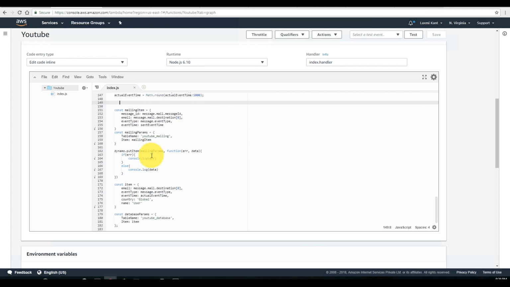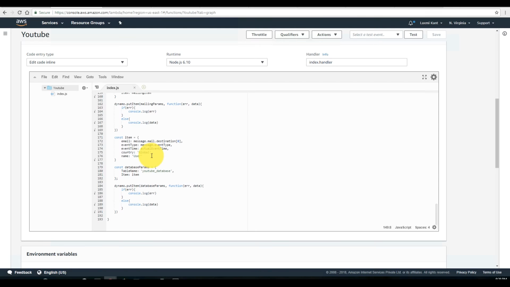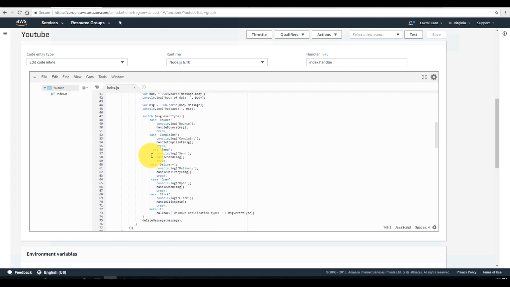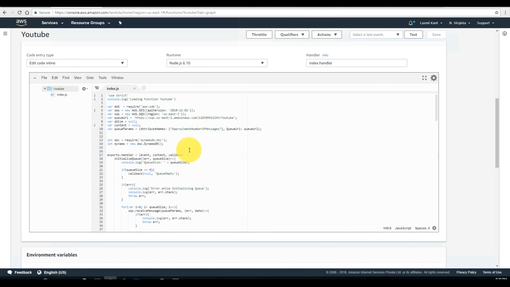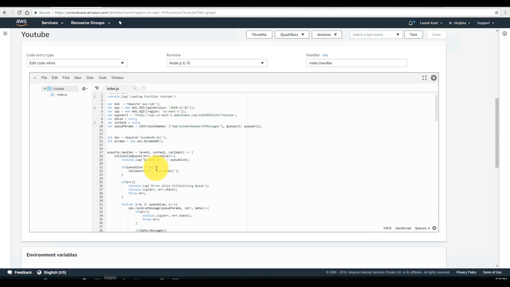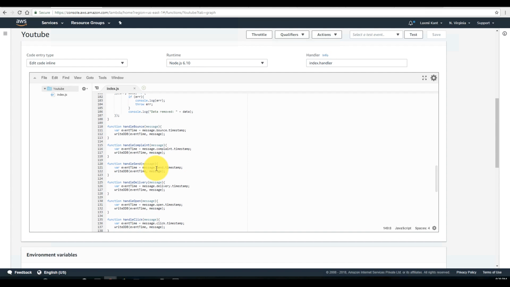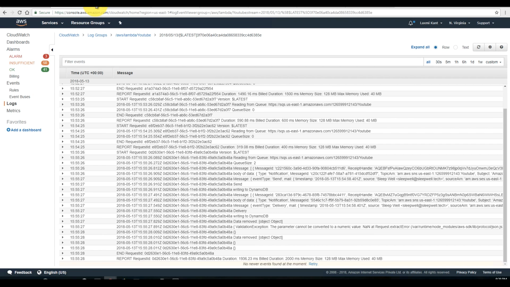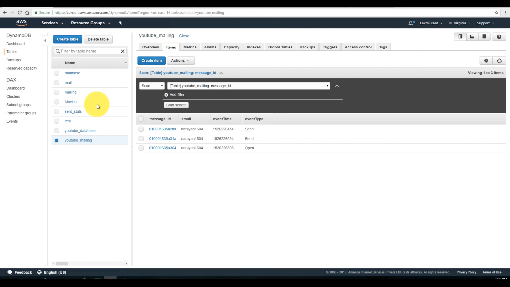Okay, if you see here into our Lambda function, almost we are done with our Lambda function. Now we don't need to do anything with our Lambda function, so we can close it, and now we don't need it anymore. And after this we have to create our another table.